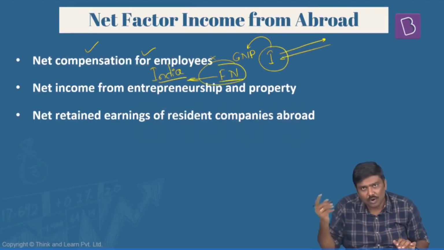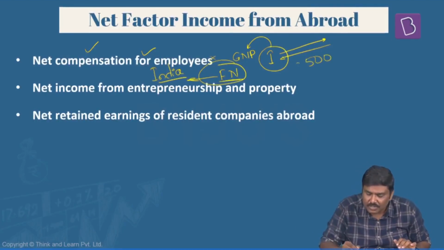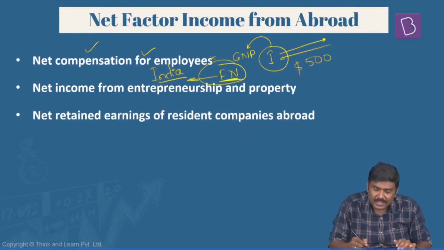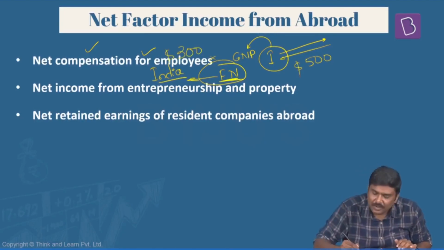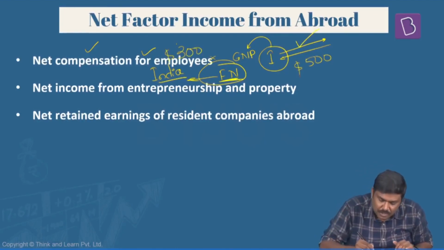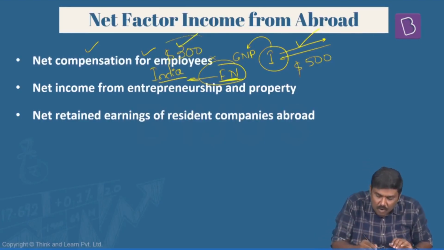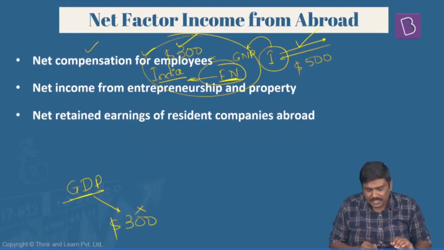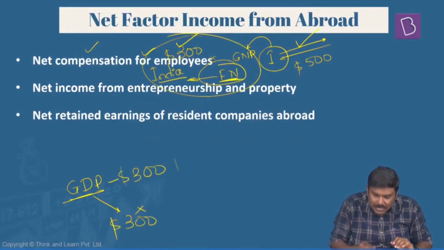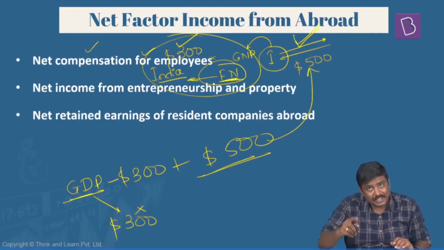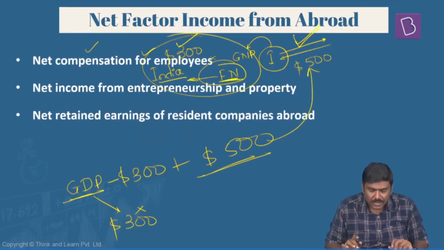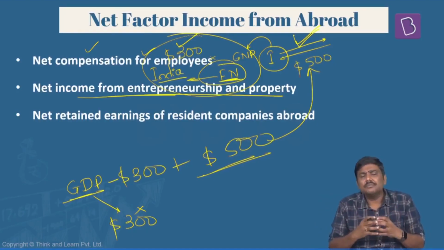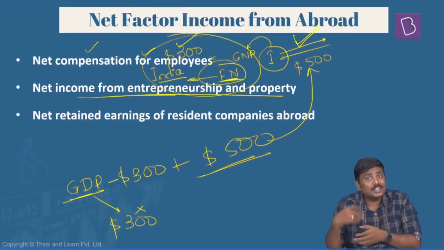So have a look at this. Imagine this Indian who has moved outside India is earning, let's say $500. And this particular foreign national who is working in India has earned $300. So I will have to add this. I'll have to subtract this. Is it okay? Because this is already part of India's GDP. When I calculate GDP, this particular $300 is already present. But this is not done by an Indian national. So subtract $300 and add $500, which is a compensation earned by an Indian citizen but living outside India. Okay? In the same way, there will be certain properties owned by Indian companies or Indians outside India.